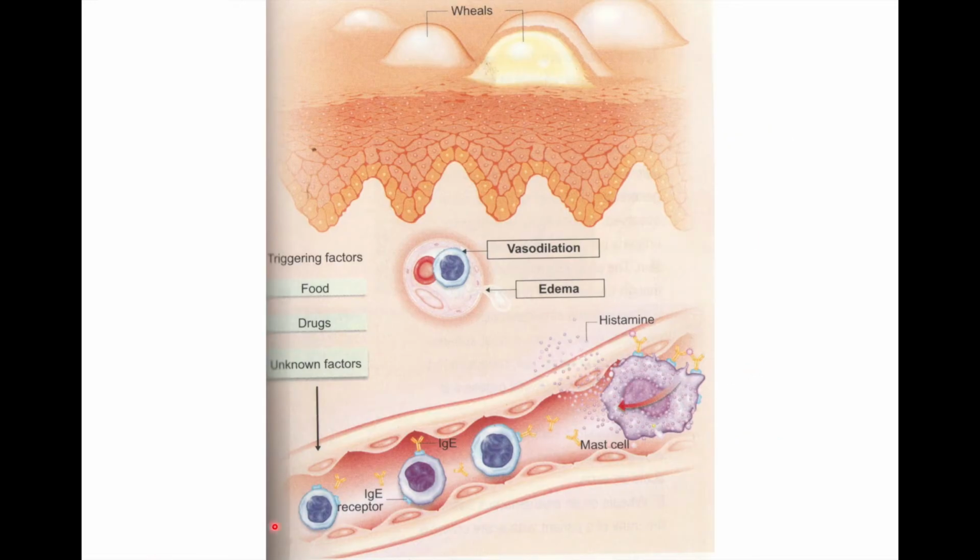So this is actually what might happen. We have the IgE receptor on top of the mast cell, and then we have the IgE antibody attached to the receptor on top of the mast cell. When the antigen comes, it will lead to degranulation of the mast cell and release of histamine. It will work on the blood vessel, leading to vasodilatation and leakage of the plasma from the small blood vessels. If it is accumulated in the superficial layer, it will be called hives or wheals. And if it is accumulated in the deep dermis and subcutaneous tissue, in this case we have what's called angioedema.